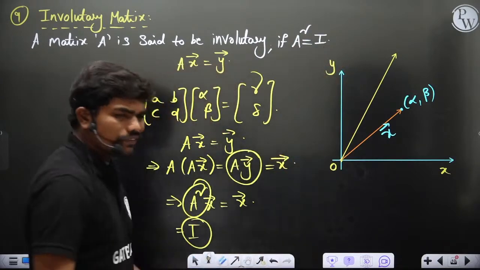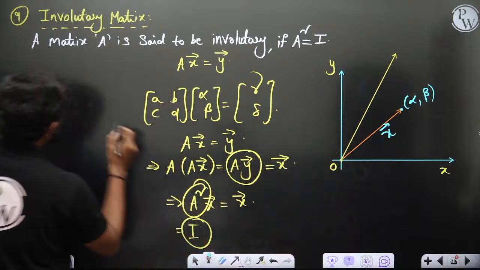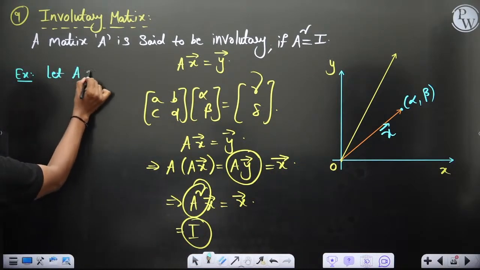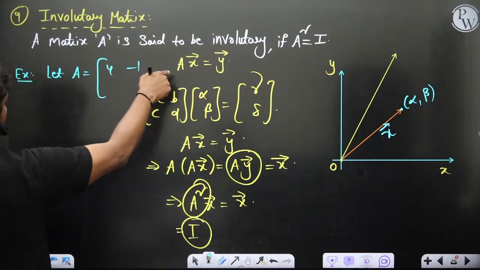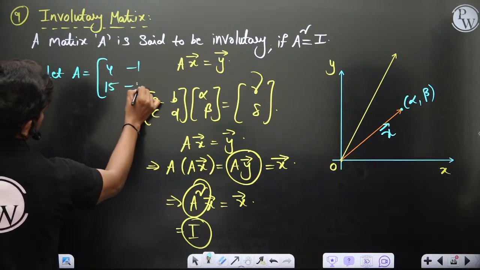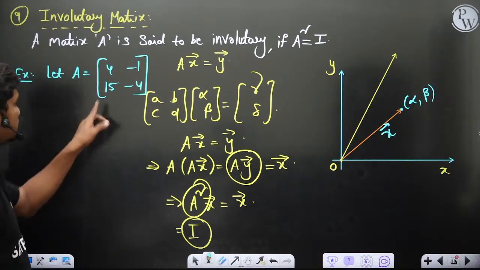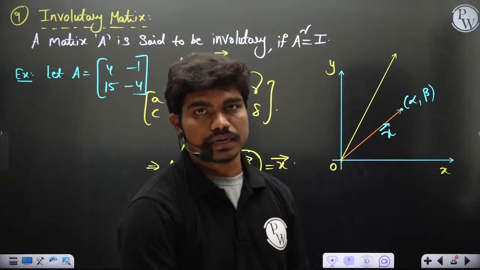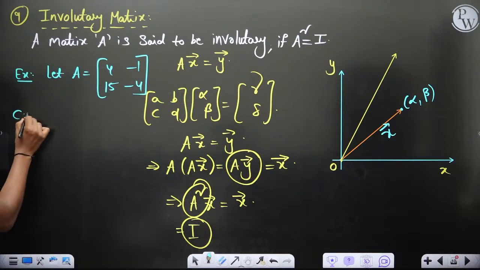If I want to give you an example, let A be equal to 4 minus 1, 15 minus 4. Yes, I think this could serve well. So 4 minus 1, 15 minus 4, you take this 2 by 2 matrix, for example. Now calculate A square for this matrix.